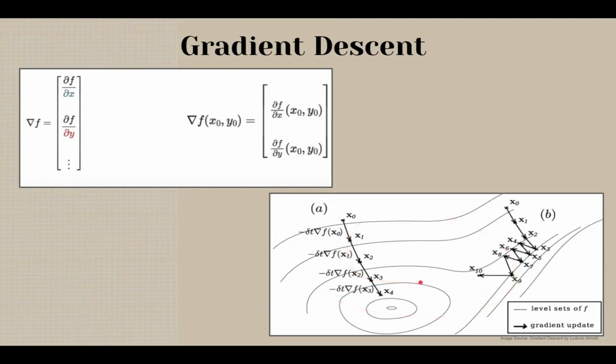This diagram here shows the iterative process of starting at point x0, calculating the gradient, and updating the position by taking steps in the opposite direction of the gradient, which is the downward direction in our case. This process is repeated, gradually moving towards a point where the function reaches its minimum value.